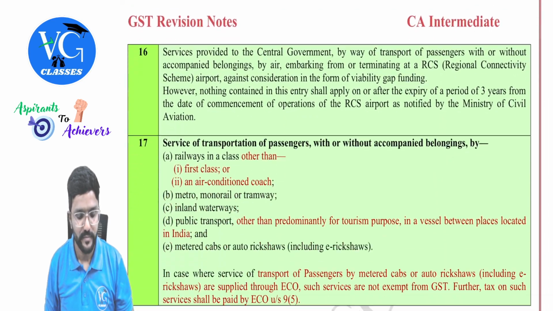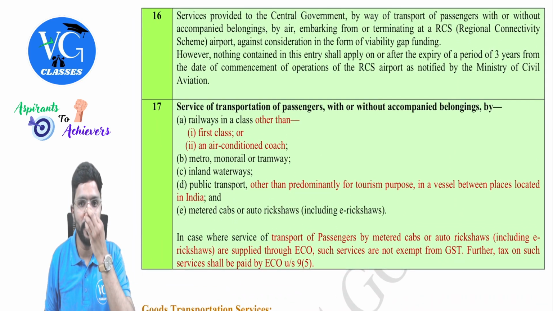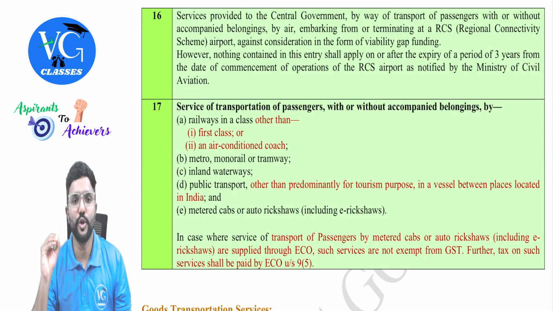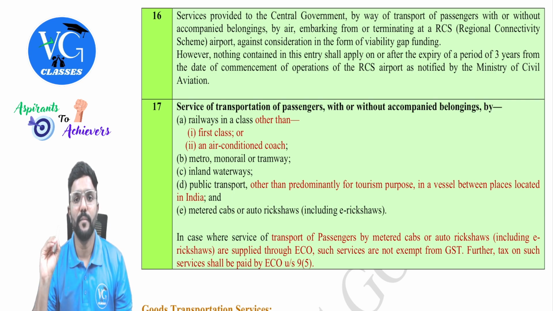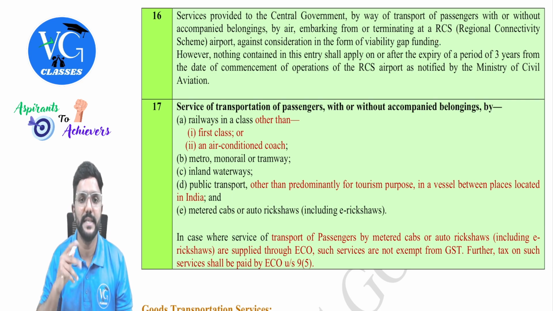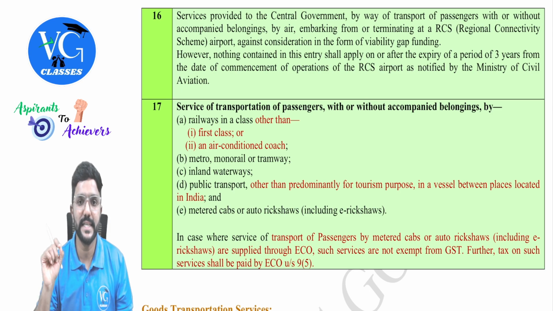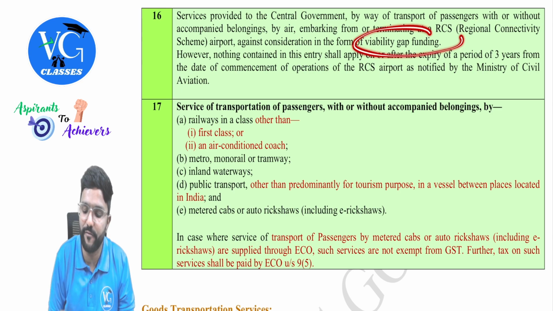Okay, sir. Next, entry 16. Services provided by central government by way of transport of passenger with or without accompanied belongings by air, embarking from or terminating at a regional connectivity scheme, that is RCS, airport against a consideration in the form of viability gap funding. Sir, what is this viability gap funding?